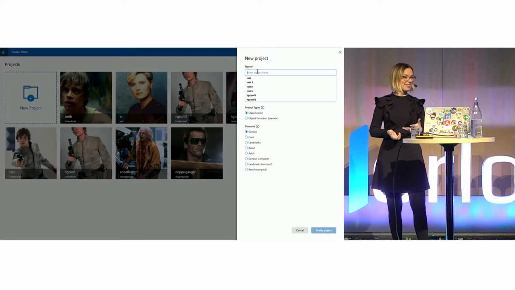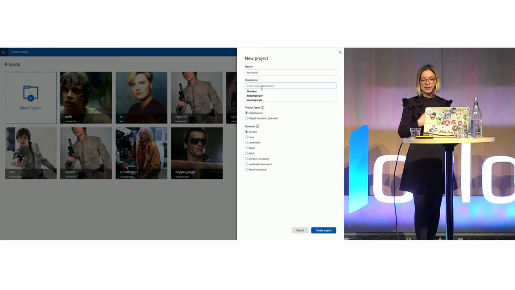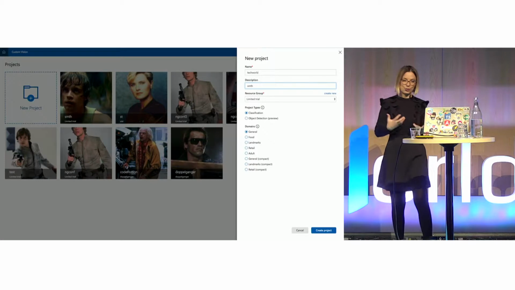Anyone? TechWorld. Okay, let's spell that correct. And then description, basically, I can just maybe define something that's very specific for this project.